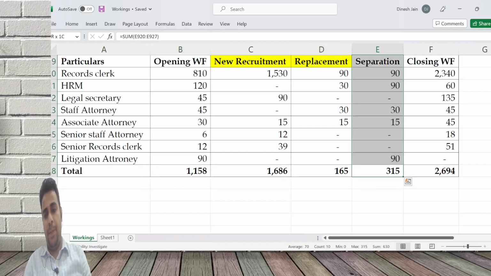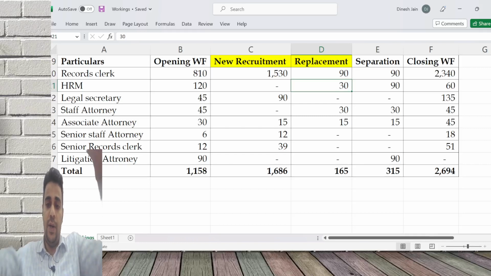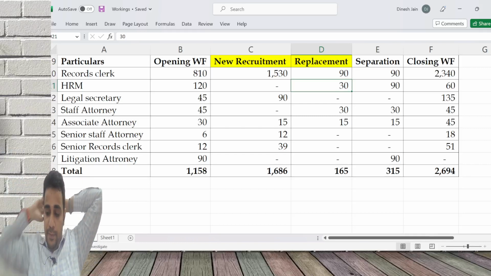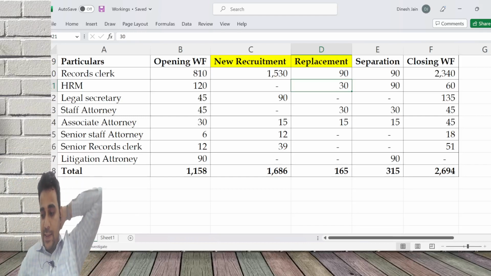Ideally, whatever separation has happened should be replaced, because the problem is silent. But the issue is I did not recruit litigation attorney and I did not recruit adequate human resource managers. That is why replacement is slightly on the lesser side.